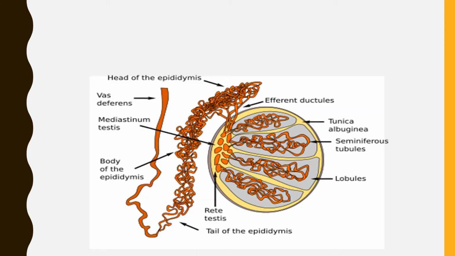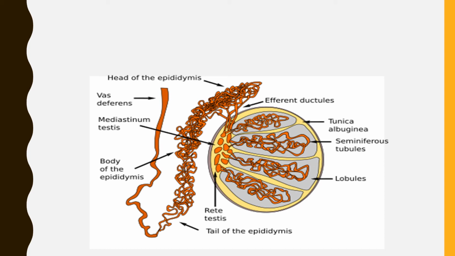If we go into the detail of this diagram, we can go through the lobules shown here, and we can see the seminiferous tubules. The seminiferous tubules are coming out of the lobule, and there is a network of tubules called the rete testis, where all these seminiferous tubules start uniting.